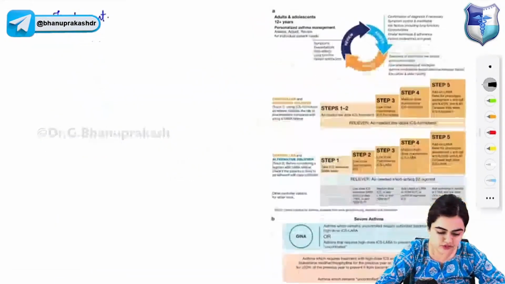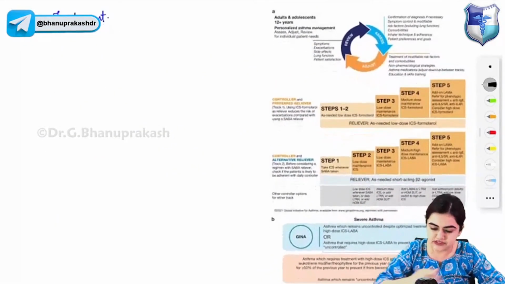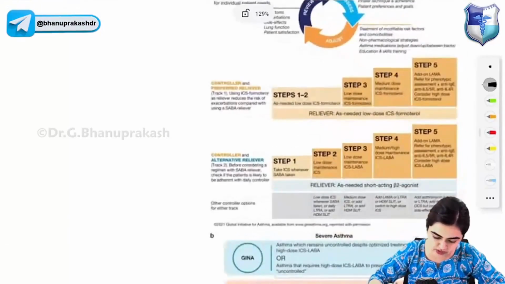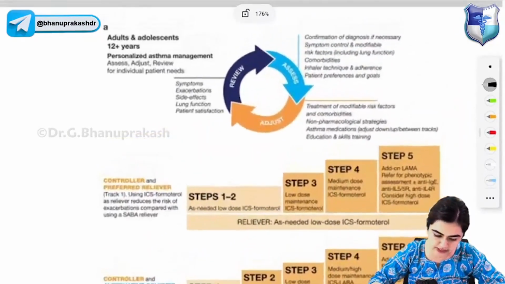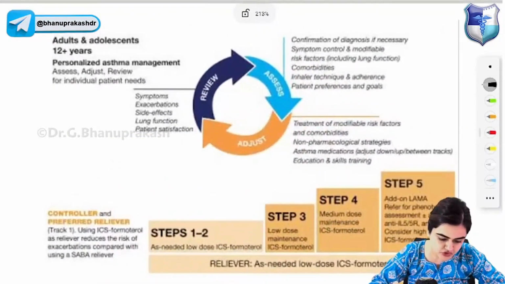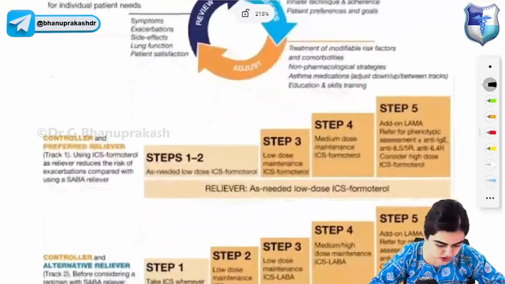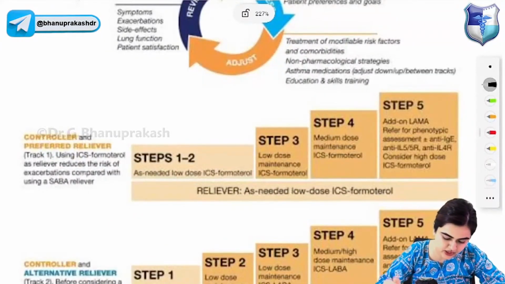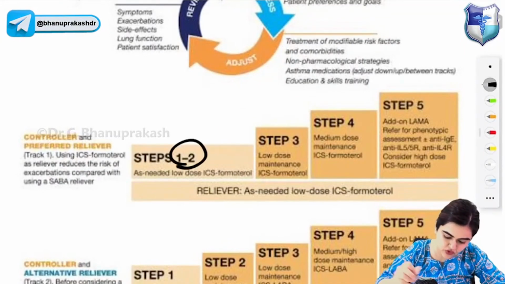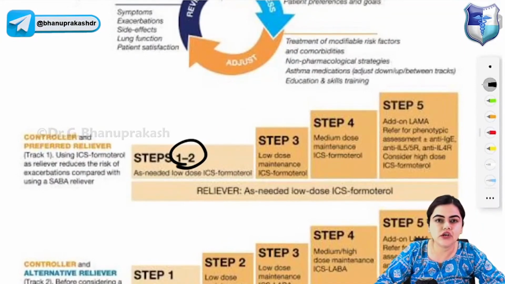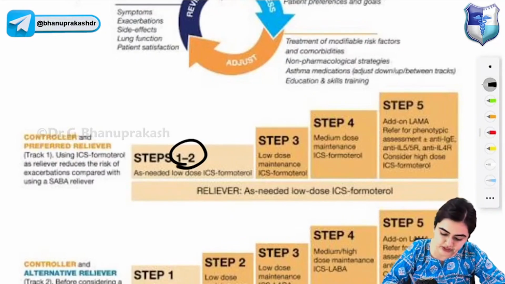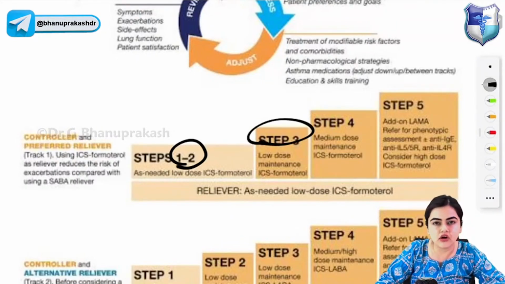Okay. So let's move to the treatment of asthma. These are the GINA guidelines for asthma. So you can see the updated GINA guidelines for asthma. Let's look at this. Okay, in steps 1 to 2, you have to give low dose inhalational corticosteroids and formoterol. In step 3, you will give low dose inhalational corticosteroids and formoterol, plus you put the patient on maintenance.